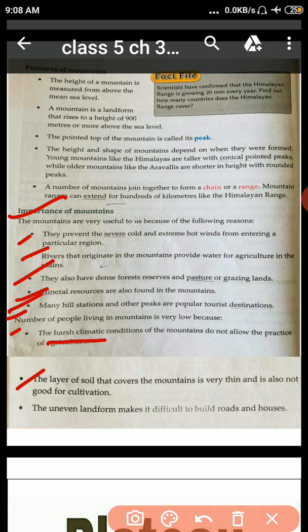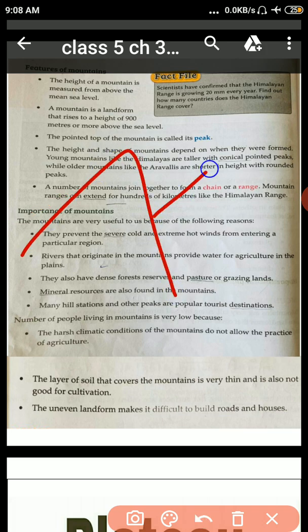Cultivation means agriculture. The uneven landforms make it difficult to build roads and houses. Why do we call it uneven? Because look here, these are uneven. I hope you understand.